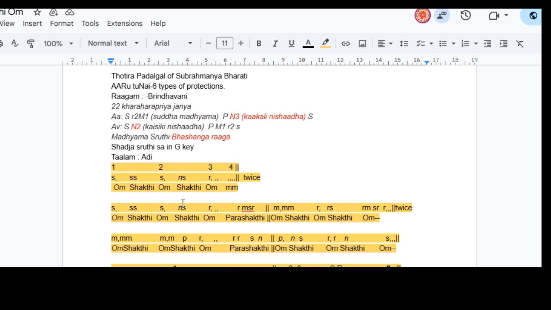So in that, here it is Ni 3. Kakali Nishada. Okay. So where it is Kaisiki Nishada, you have to mention it evidently as Kaisiki Nishada or Ni 2.